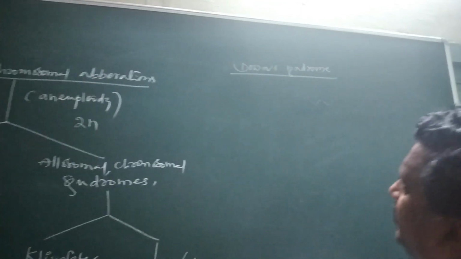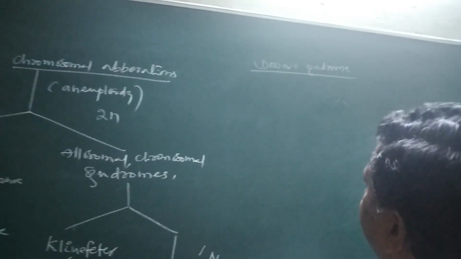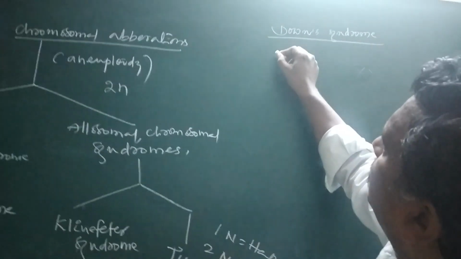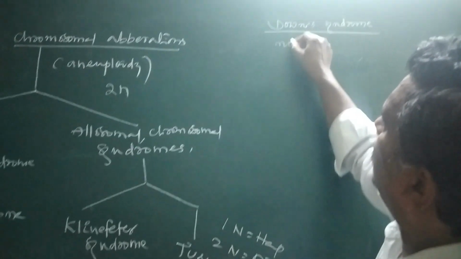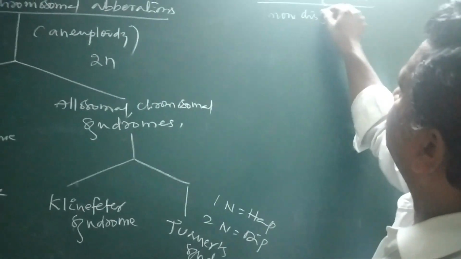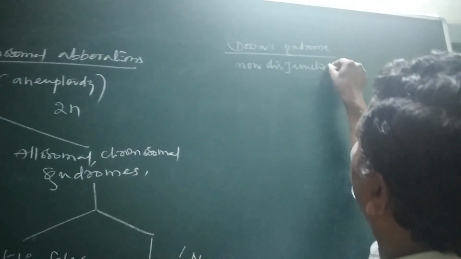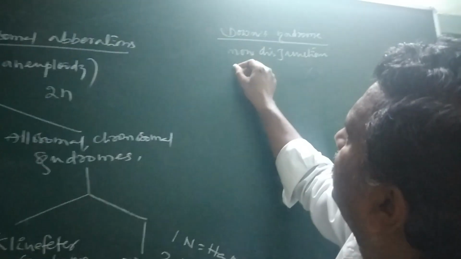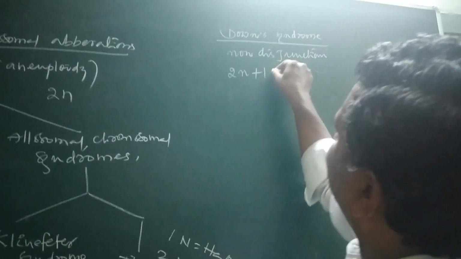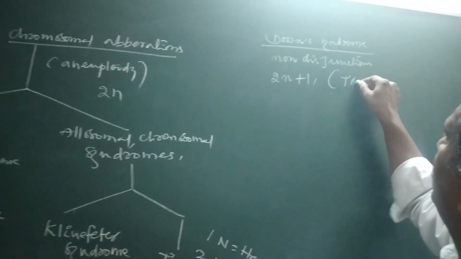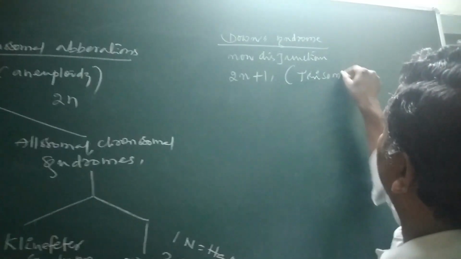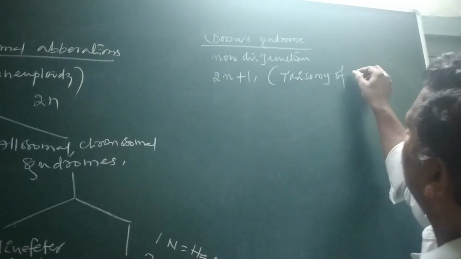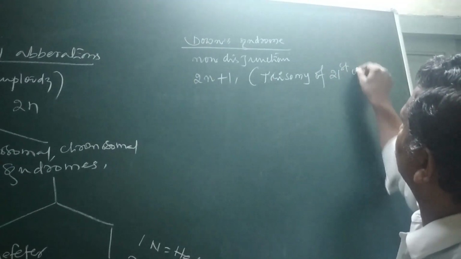Down's syndrome was discovered by Down. It is developed due to non-disjunction. It is a kind of 2N plus 1, that is trisomy of the 21st chromosome.